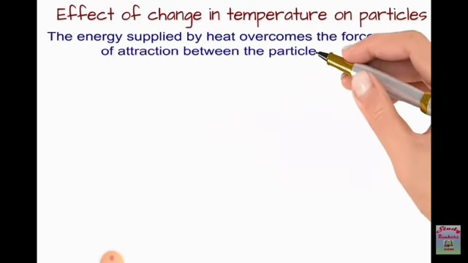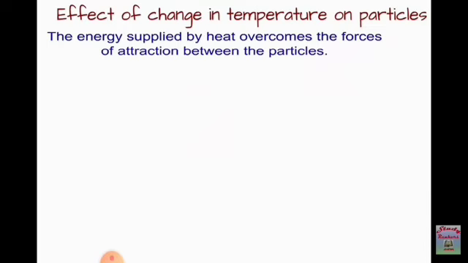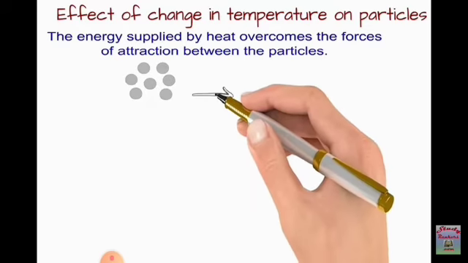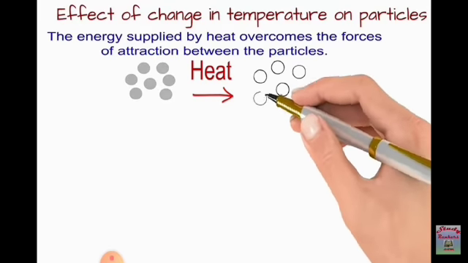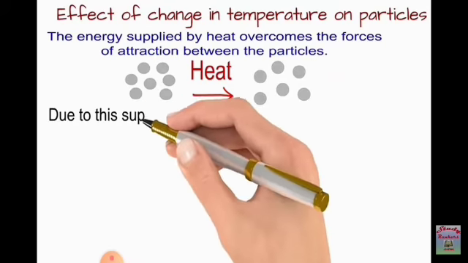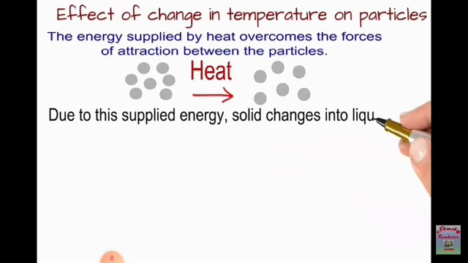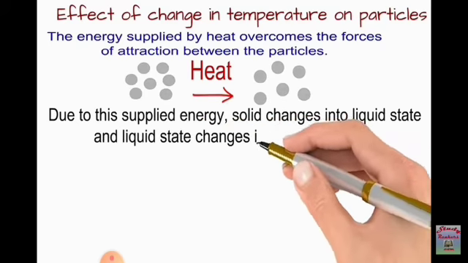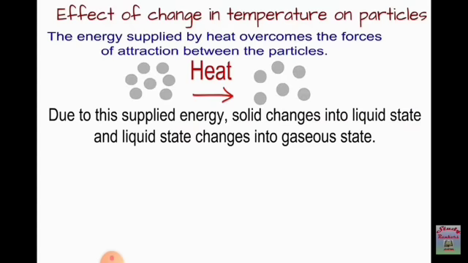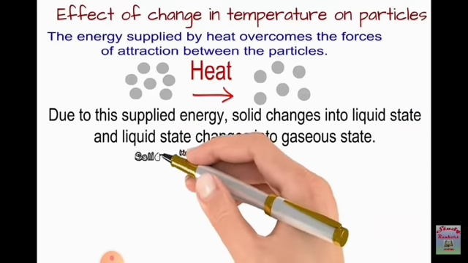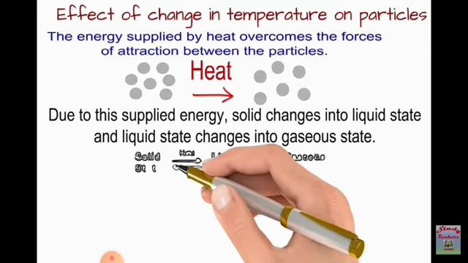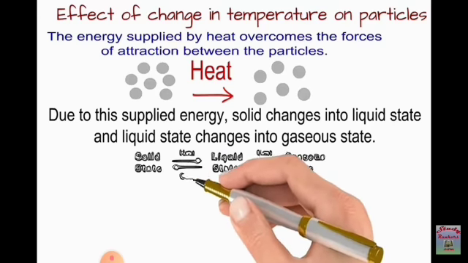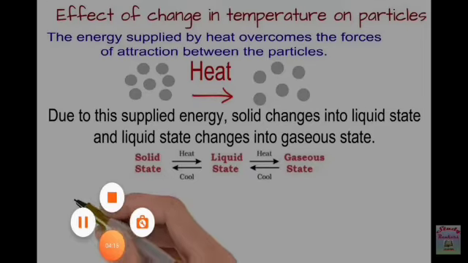The energy supplied by the heat overcomes the forces of attraction between the particles. When we are supplying the heat, the particles get dissociated, and finally they go further and far away from each other. Due to this supplied energy, the solid changes into the liquid state, and the liquid changes into the gaseous state. Now here we'll see the energy conversion, and on the basis of the flowchart, the solid on applying heat will change into liquid, and further it will change into the gaseous state.